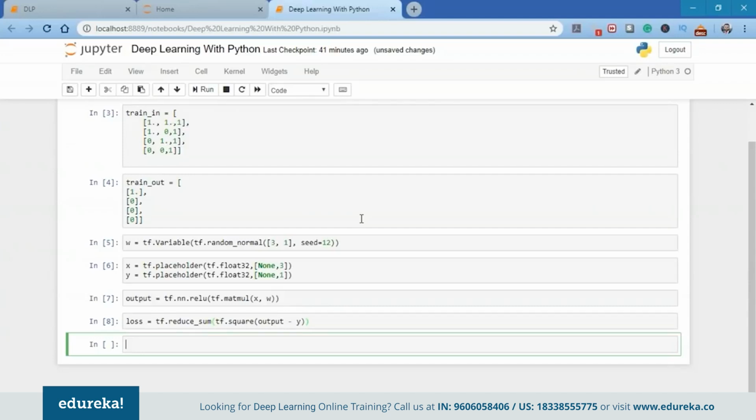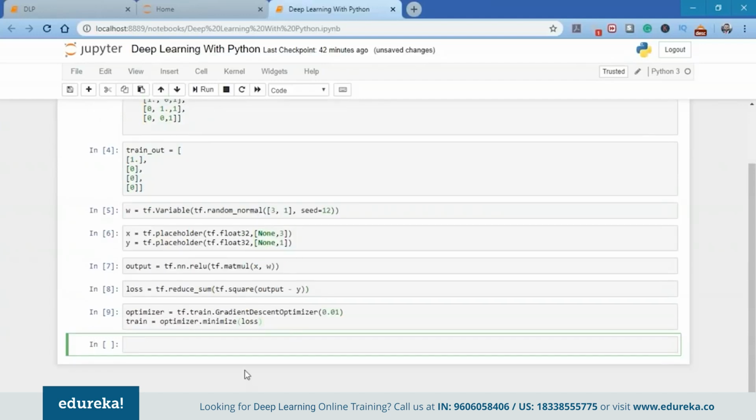Now, one of the simplest optimizers available here is the gradient descent optimizer, which I'll be using in this case. So guys, if you want to know more about the gradient descent optimizer and how exactly a neural network works, go check out the gradient descent video posted by Edureka, the link to which I'll share in the description box below. In case you want to know the exact mathematics of how the gradient descent works, and what exactly is the purpose of a perceptron when we are talking about minimizing the error, you can check out that video. So as you can see here, I have used the gradient descent optimizer.